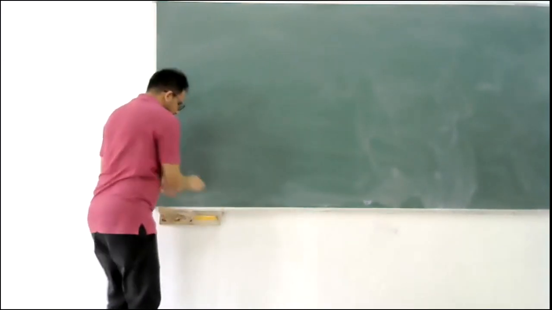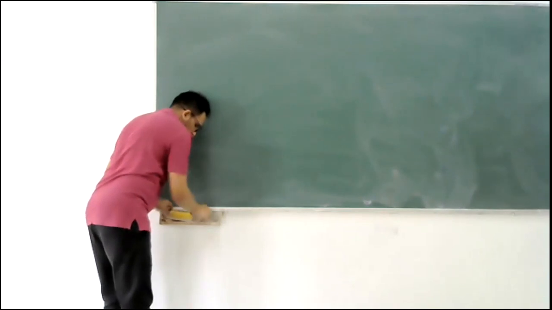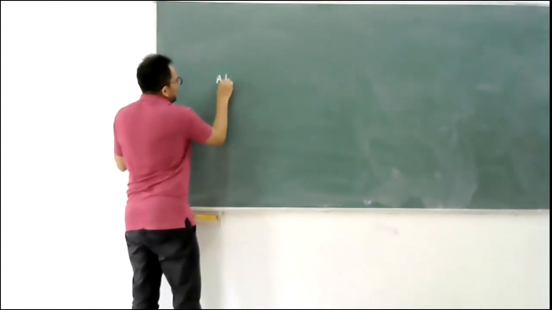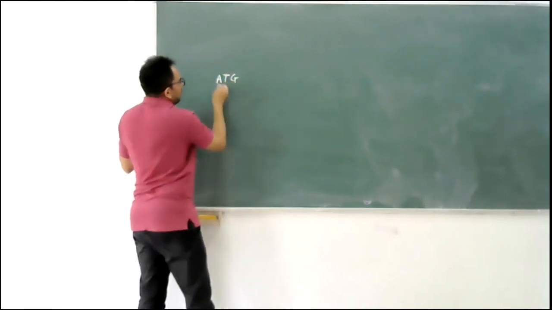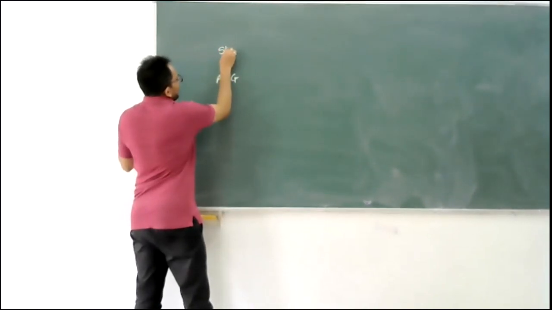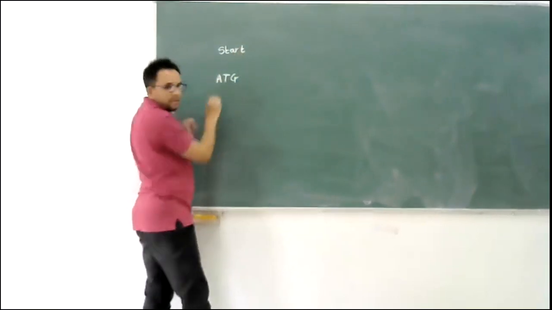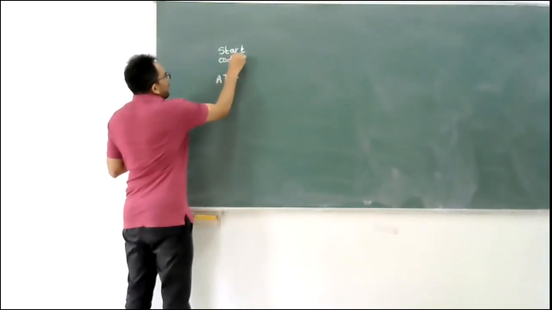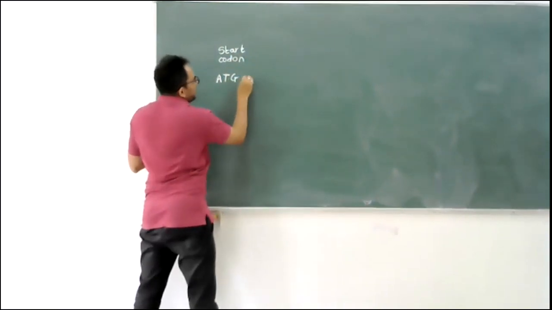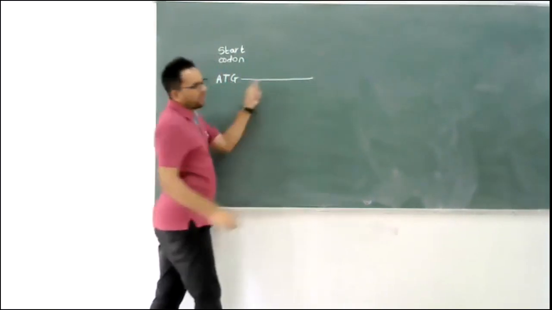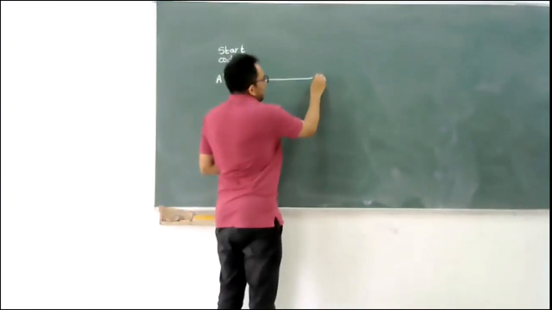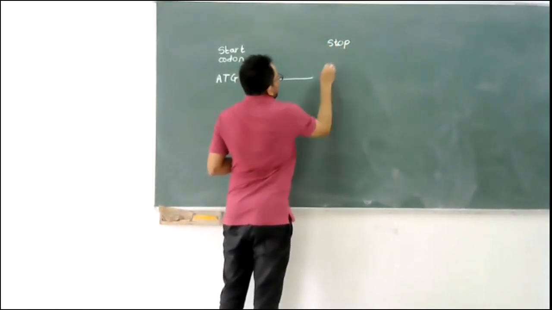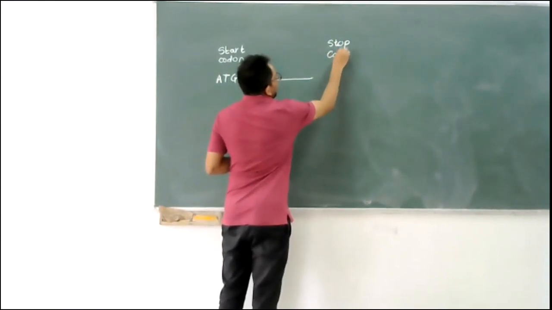Okay, so for example, what we have is A, T, G, which is a start codon. I hope we are able to see. Yes, start codon, and then the gene sequence starts. I am not drawing the whole sequence, but at the end there will be something called a stop codon.